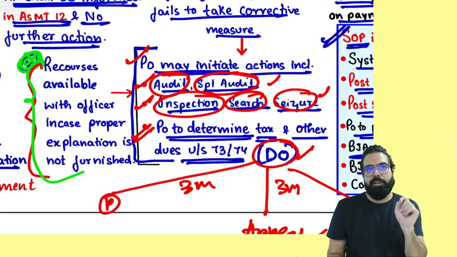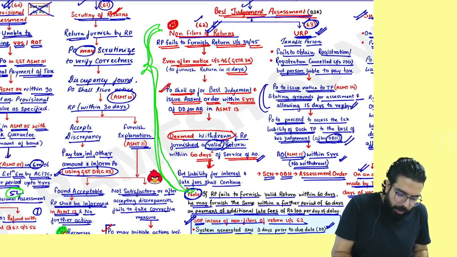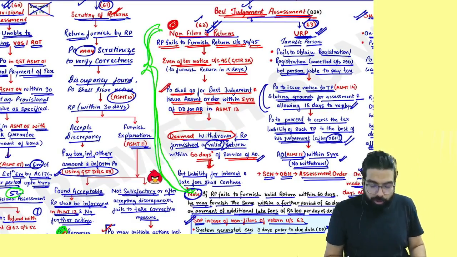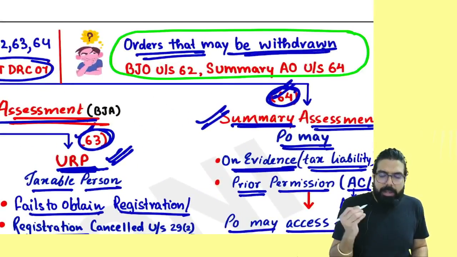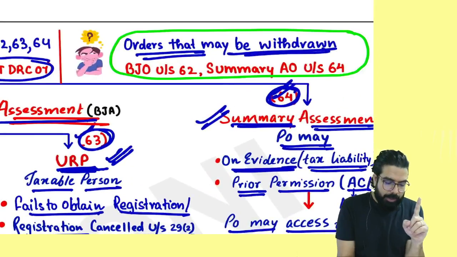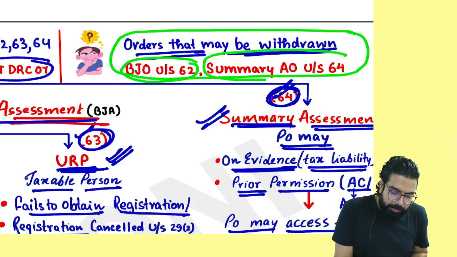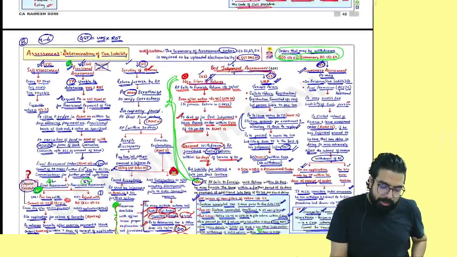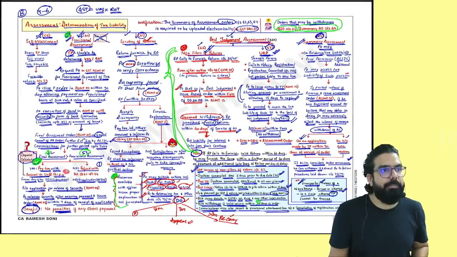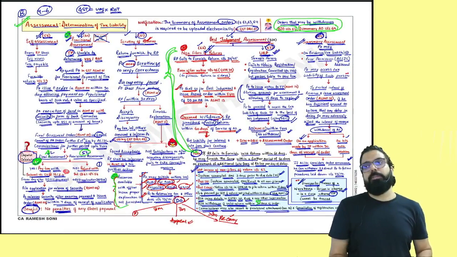When a proper explanation is not given, they can ask you a short note on summary assessment, on best judgment of non-filer. Please be careful about it. They can ask you a short note. The next they can ask is, what are the orders that can be withdrawn? Remember, best judgment assessment order under section number 62 can be withdrawn, and summary assessment order under section number 64 can be withdrawn. These are the questions which I believe they can ask in the exam. I'll do one thing. I'll close my revision on the chapter of assessments over here.